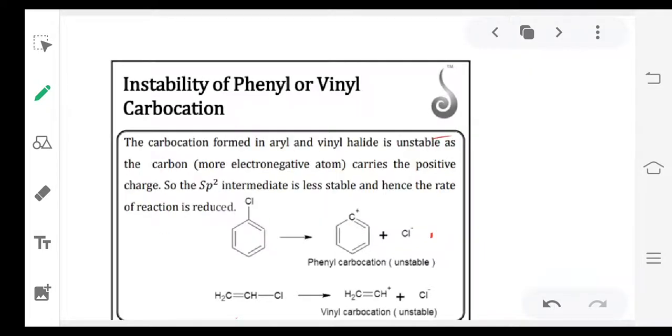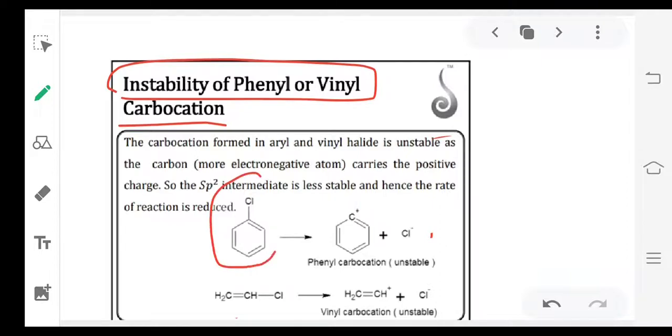Next, one more reason: instability of the phenyl carbocation. So this is the molecule. Suppose the chlorine-carbon bond is broken in a heterolytic fashion, we'll get two species, that is the phenyl carbocation and the chloride ion.